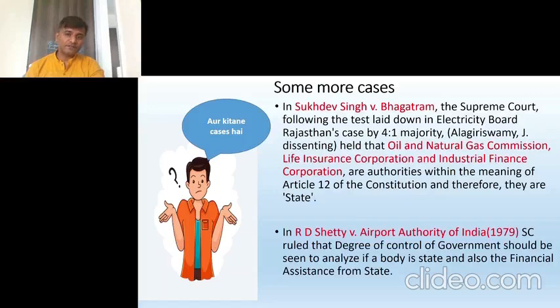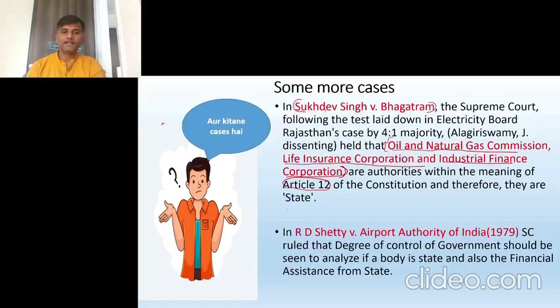So there were some more cases. There was the case of Sukhdev Singh versus Bhagat Ram. Now there were tests. We'll look at what test the Supreme Court finally arrived at while deciding other authorities in the coming slide. But for this slide, just keep in mind that in the Sukhdev Singh versus Bhagat Ram case, the Supreme Court has held that the Oil and Natural Gas Commission, Life Insurance Corporation, and Industrial Finance Corporation are authorities within the meaning of Article 12.